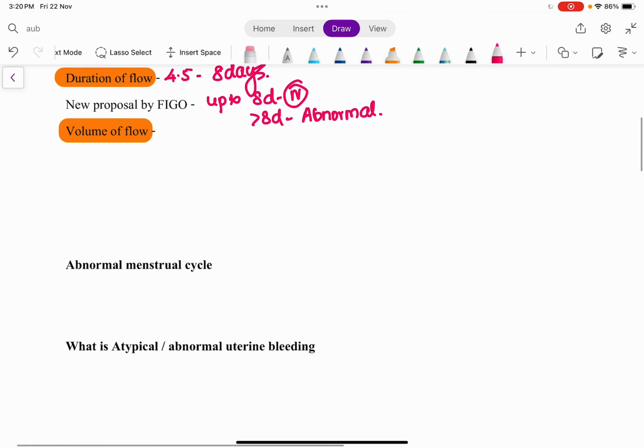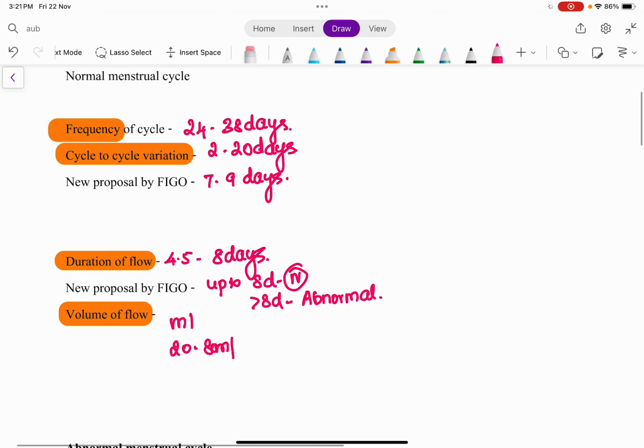Right? Okay. So now discussing the volume of flow. We are going to discuss the volume in terms of ml. Right? The blood is estimated in terms of ml, and anywhere around 20 to 80 ml is considered normal. So if a female is having blood loss between 20 to 80 ml in a menstrual cycle, it is considered normal. Anything below and anything above is considered to be abnormal.